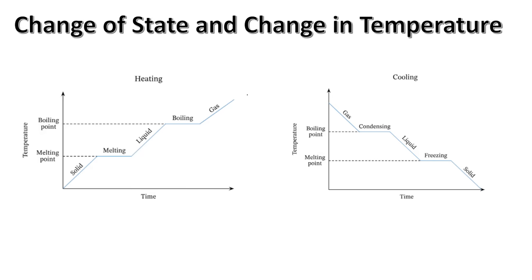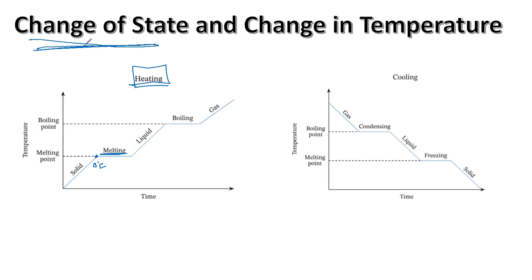Then you have change of state and change in temperature. So let's say you have a solid object, maybe an ice cube. You start heating this and you plot a graph of temperature against time. This is for heating again. So the temperature of ice increases, but the moment it reaches, let's say, 0 degrees Celsius, it starts melting. That is, there is a change of state.